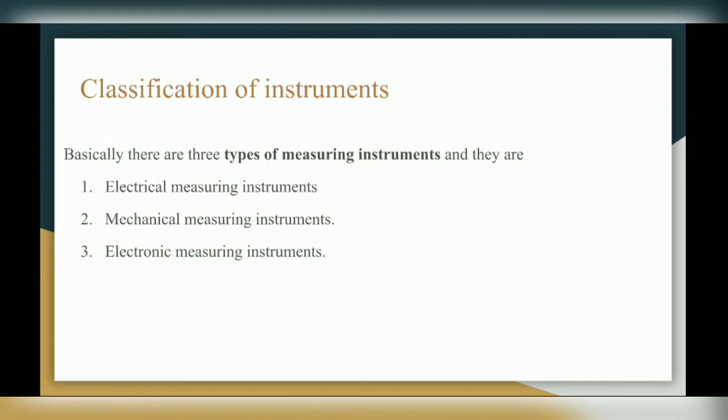Next is classification of instruments. Basically, there are three types of measuring instruments, and they are electrical measuring instruments, mechanical measuring instruments, and third is electronic measuring instruments.